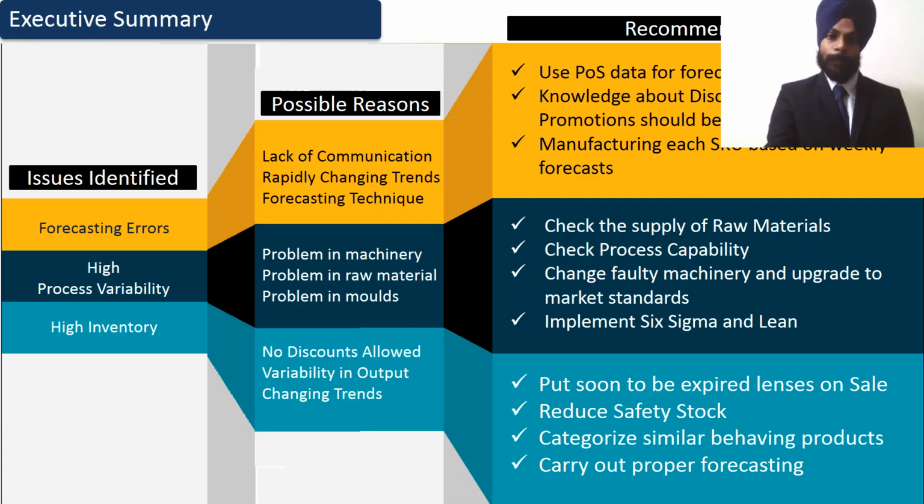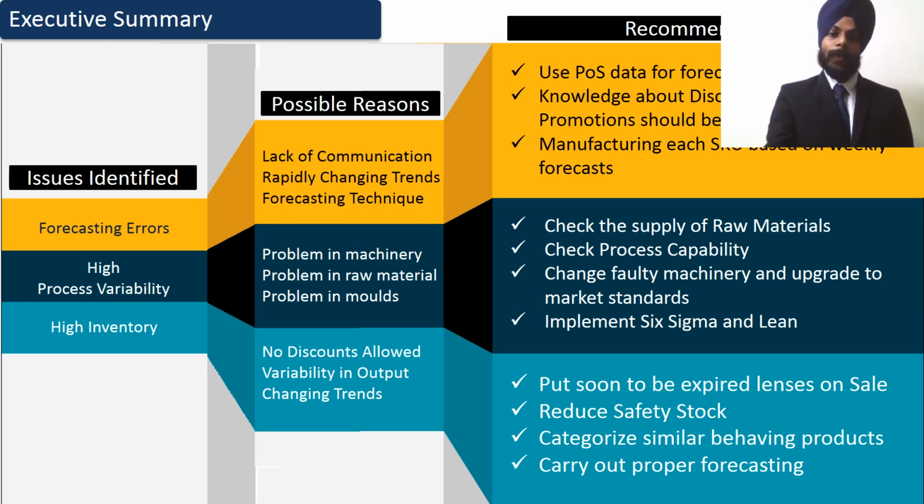a high level. The presentation is basically divided into three main parts: problem identification, possible reasons and recommendations. To describe in brief, the main issues we identified were forecasting, process variability and inventory issues. The reasons for each of these were identified, like forecasting problem might be due to lack of communication between various departments, rapidly changing trends, or a wrong technique being used for forecasting. To improve this, we suggested various changes like using point of sales data and more inter-department communication.